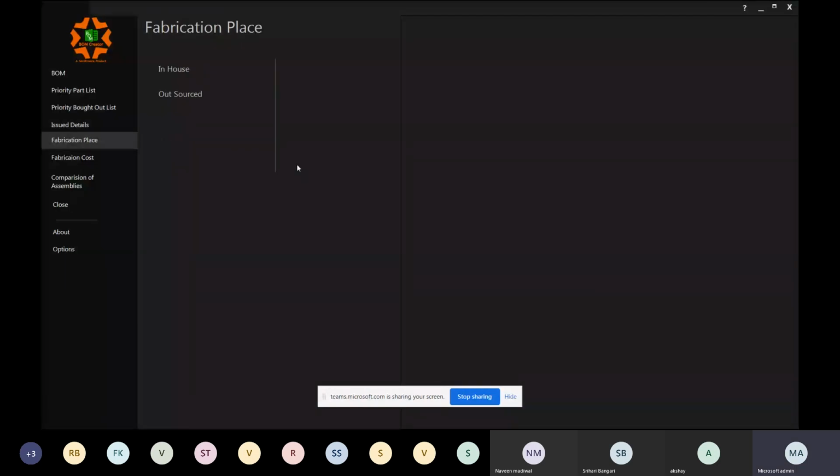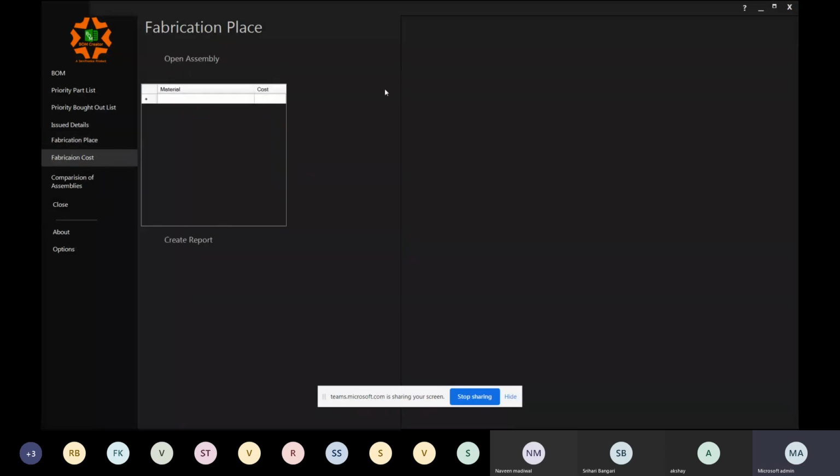Next is the fabrication place. This fabrication place is again a segregation thing. What are the parts which are required to be manufactured in house? What are the parts which are required to be outsourced? Right, basic segregation, so that in-house can be handed over to the production, and outsourced can be handed over to the purchase team.